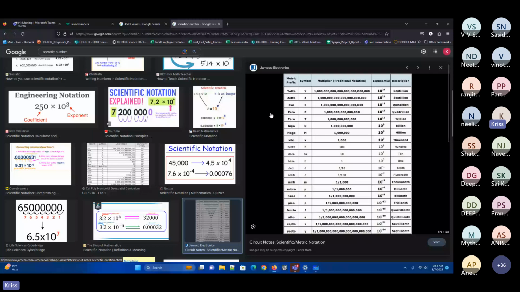If you see here, these are the multiple notations. 10 to the power of 24 is called yotta, and 10 to the power of 21 is zetta. Now, with this many zeros, to remember this many zeros is really not possible, right? So that is why it is called zetta. This is how it will be represented.